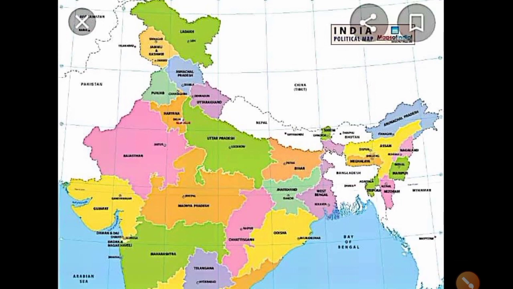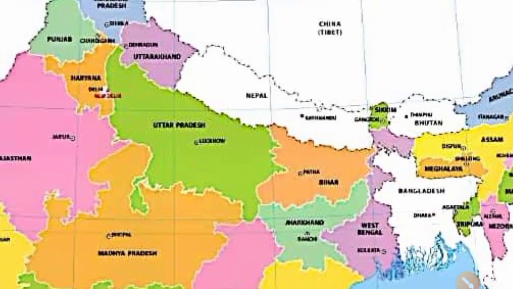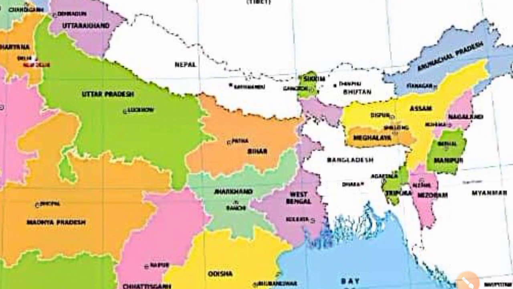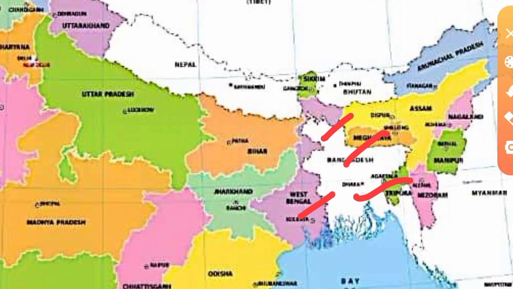Then with Bangladesh, which are the states sharing boundary with Bangladesh? Look here: West Bengal, then Assam, then Meghalaya, then Tripura and Mizoram. How many states? 5 states: West Bengal, Assam, Tripura, Mizoram and Meghalaya.